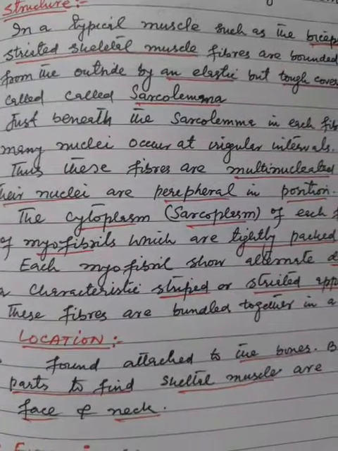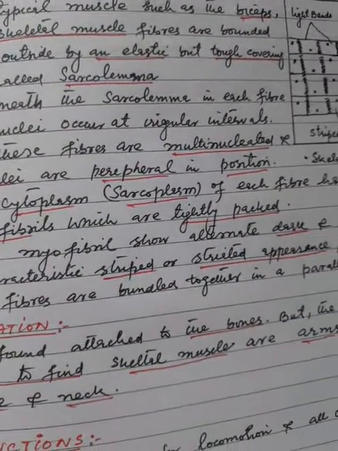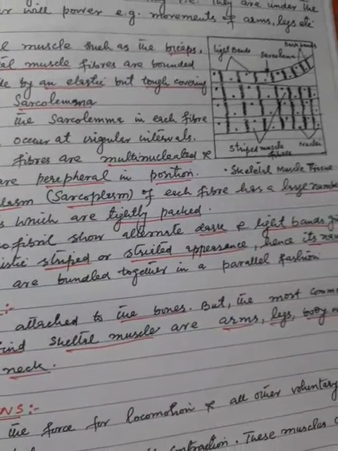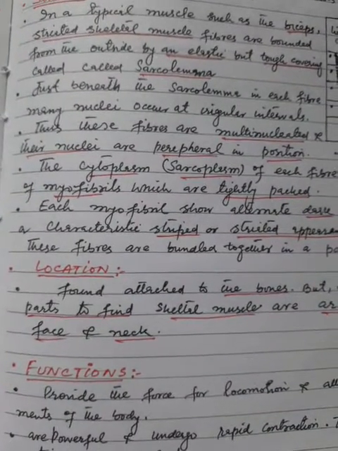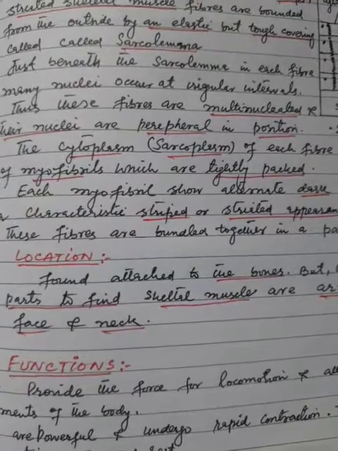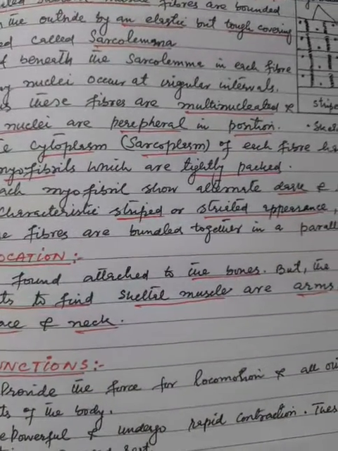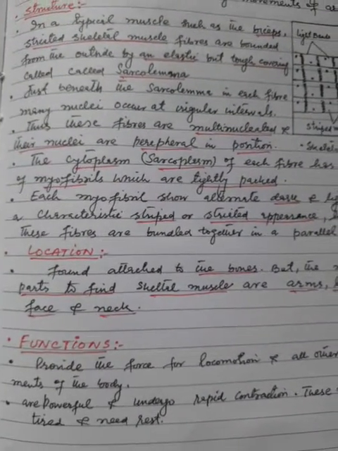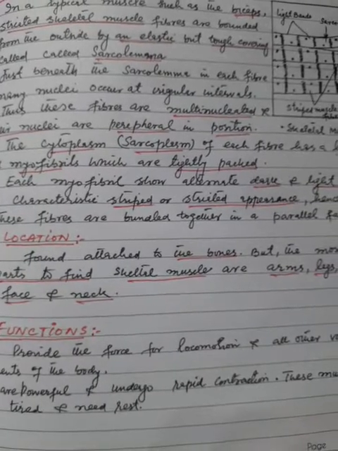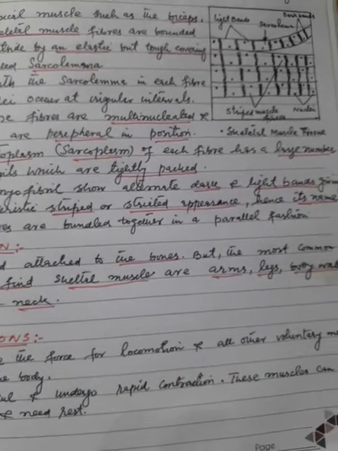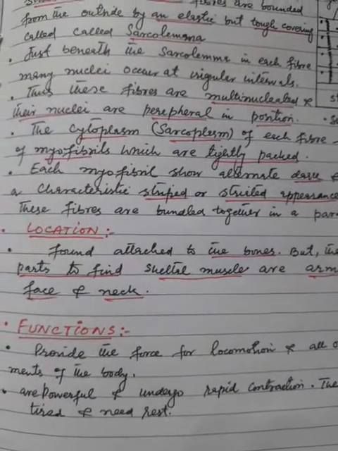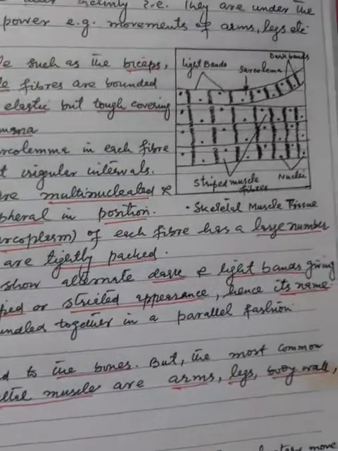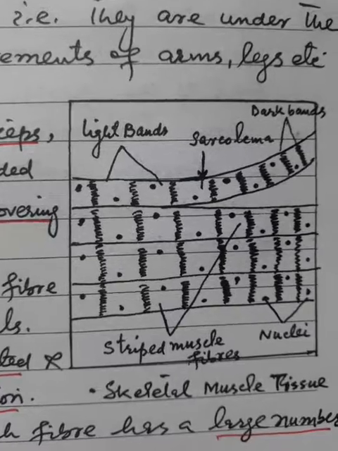The cytoplasm, which is called sarcoplasm, of each fiber has a large number of myofibrils which are tightly packed. Each myofibril shows alternate dark and light bands, giving a characteristic striped or striated appearance, hence its name. These fibers are bundled together in a parallel fashion. You can see from the picture.